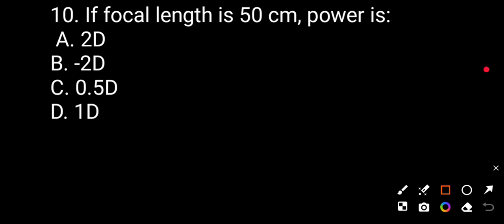Question number 10. If the focal length is 50 cm, the power will be: option A 2 diopter, option B minus 2 diopter, option C 0.5 diopter, option D 1 diopter. The correct answer is 2 diopter.